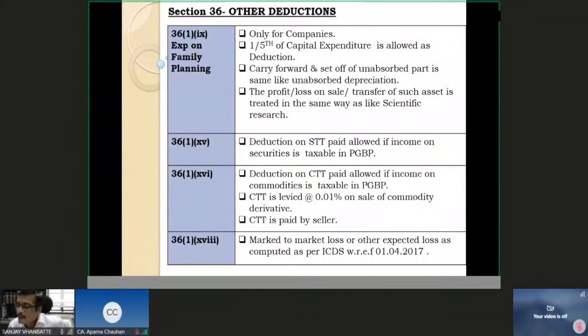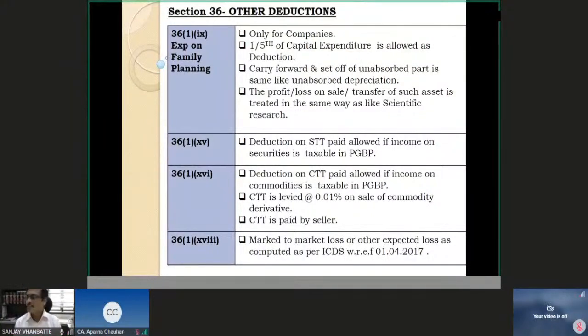36(1)(xv): in between, sections have gone. They are either omitted or have lived their life. The more relevant ones are 36(1)(xv) and 36(1)(xvi) is the same. Deduction in respect of securities transaction tax paid by the assessee while dealing in securities. If trading in shares or securities is business income from business or profession, then securities transaction tax will be allowed to him as a deduction.